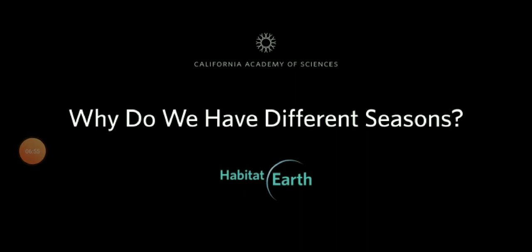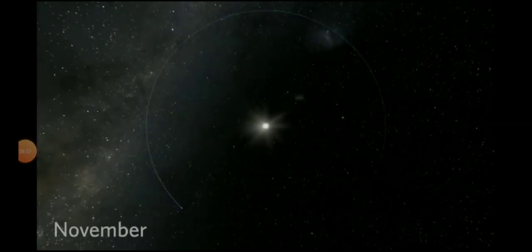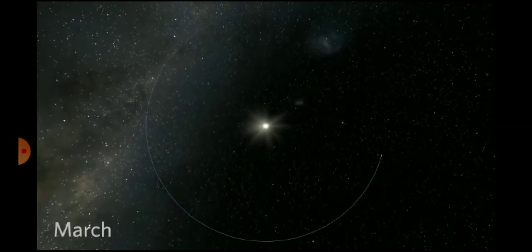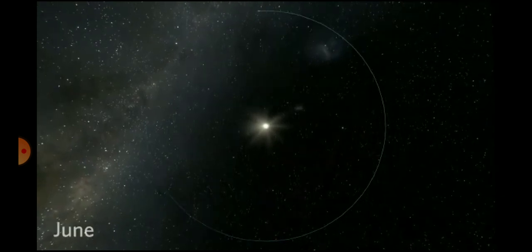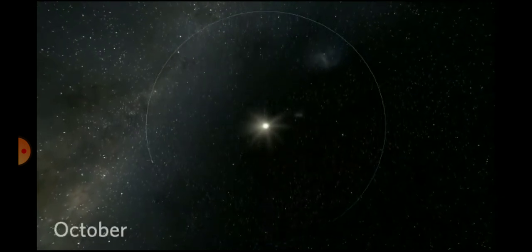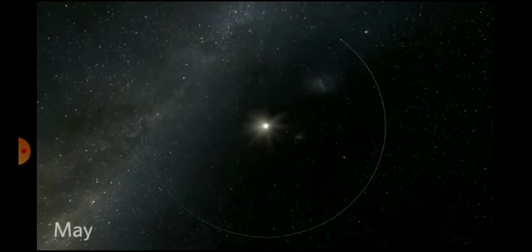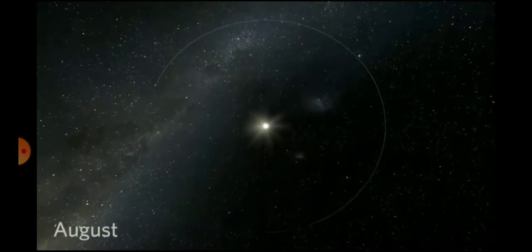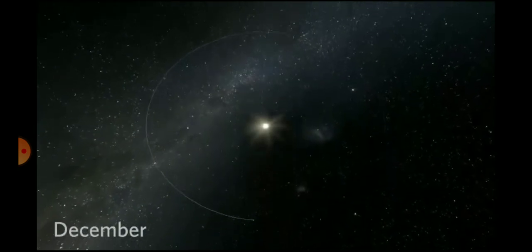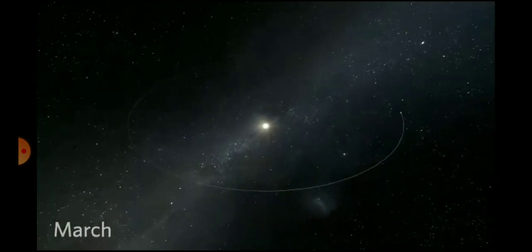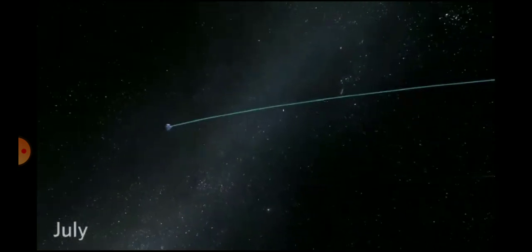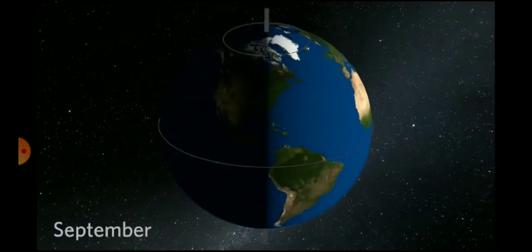Now let's learn why do we have different seasons. Now we see that there is a bright thing in the center, and another thing is revolving around it. The bright thing is our sun, and the thing that is revolving around it is our earth.